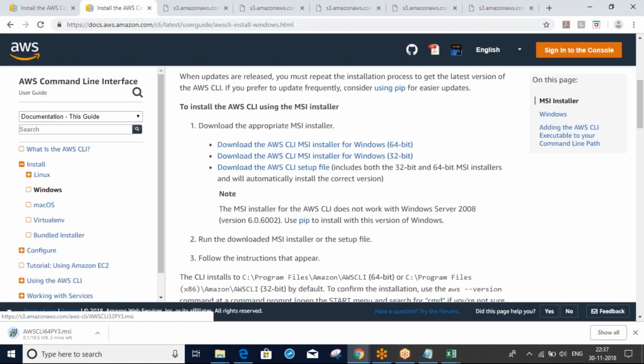Now you download it. You see here, it's downloading. Just open.